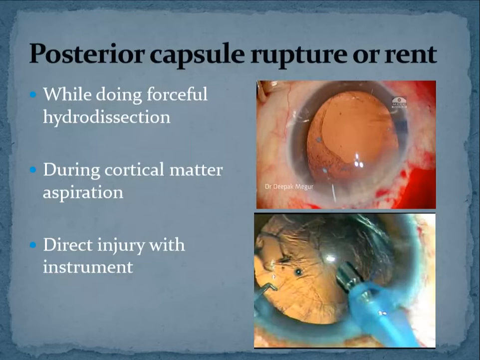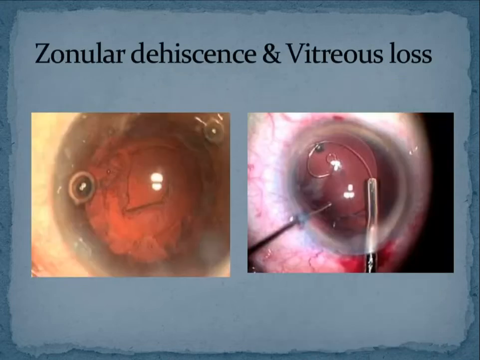So you can manage, but most of the time if there is a PC rent, it is accompanied by vitreous loss. Okay, so what will happen if there is a vitreous loss? Vitreous in the anterior chamber is a very bad thing to occur, because the vitreous causes damage to the endothelium.